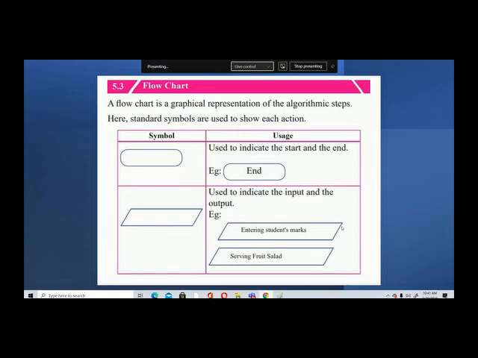Excuse me, madam. Yes, madam. Madam, to copy this, which key on the keyboard should I press, madam? Control C. Control C. Okay.